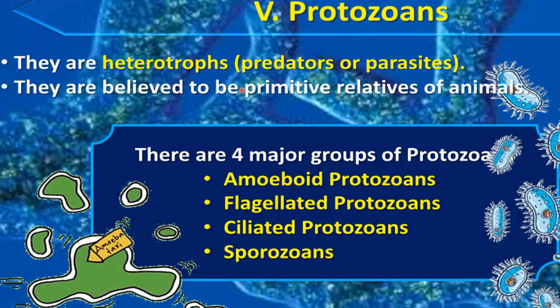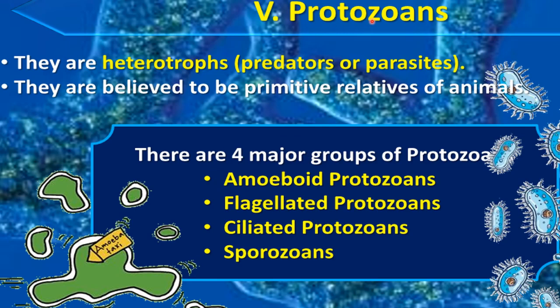They are believed to be primitive relatives of the animals. Means they are related to the Animalia kingdom. Some of the features are related to some of the members of Animalia kingdom.